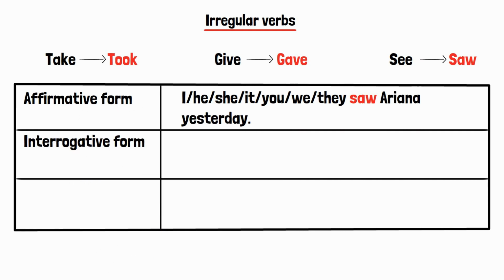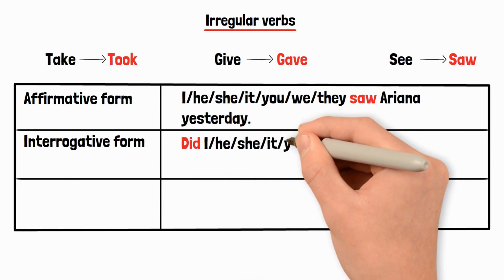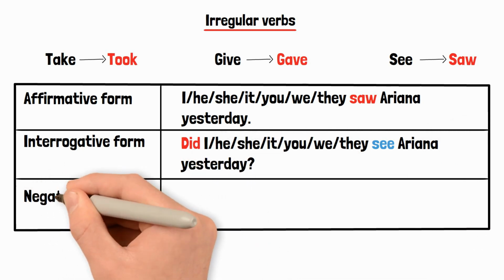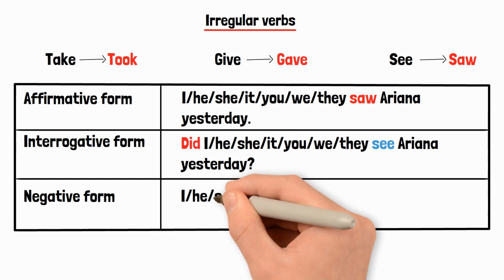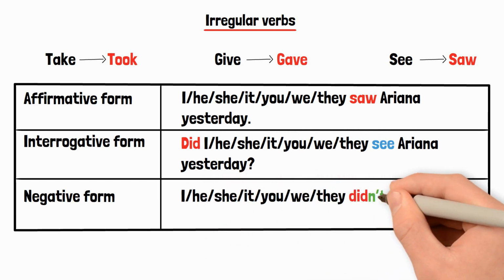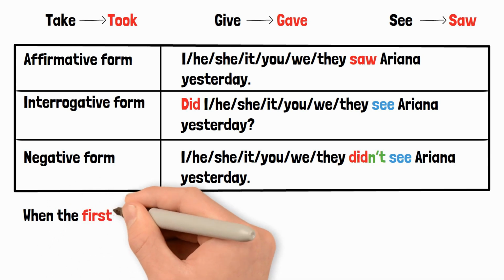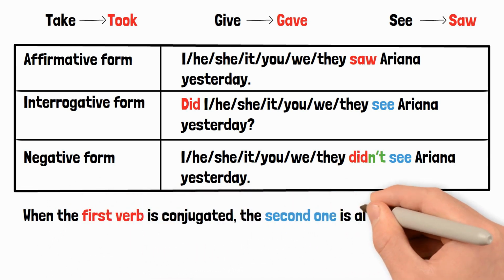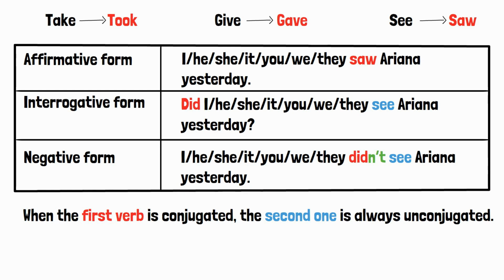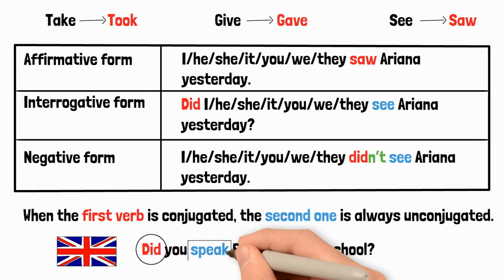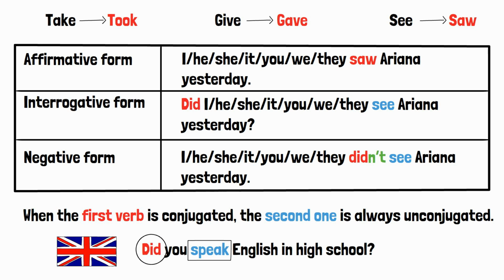In the interrogative form. Did I, he, she, it, you, we, they see Ariana yesterday? Negative form. I, he, she, it, you, we, they didn't see Ariana yesterday. Remember that in English, when the first verb is conjugated, the second one is always unconjugated. Did you speak English in high school? Did is already conjugated, so speak is at the infinitive.